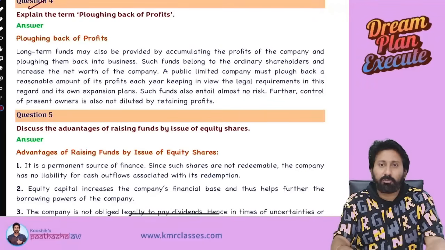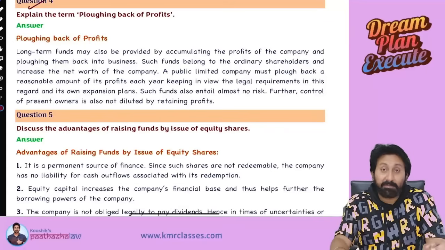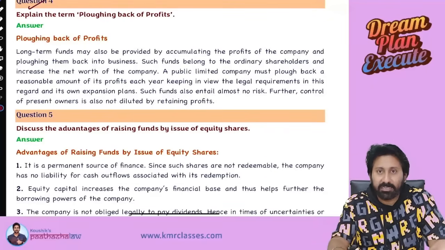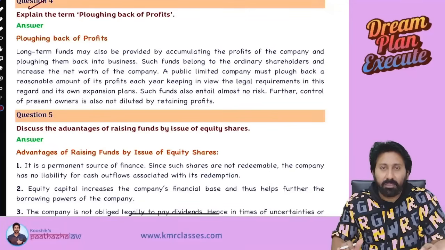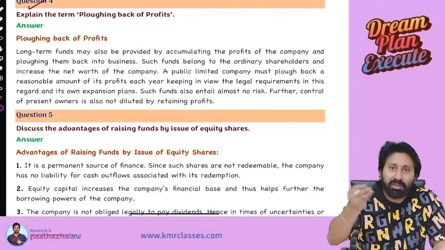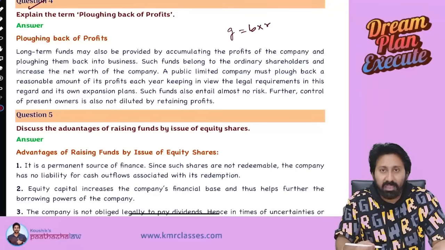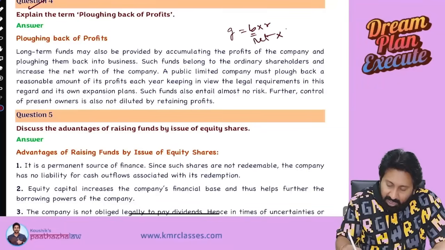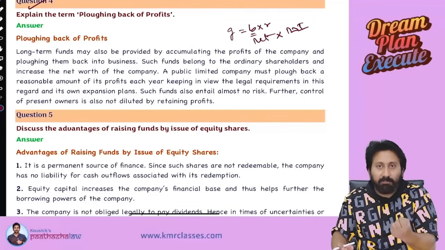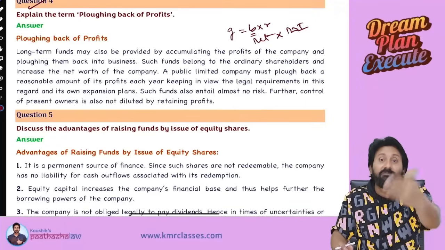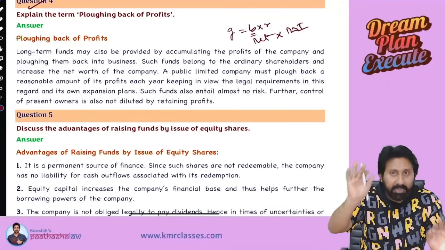Whenever a company wants to make any long-term investment, you need not always go for bank financing. Bank financing means you have to pay interest. Sometimes the company can also plow back the reserves and surplus and make investment. We saw in various models, the Walter model, the Gordon model. In the Gordon model, what is the logic? g equals b times r, correct? What is b? Retention. r is return on investment. What does it mean? Whenever you retain profits, invest them somewhere such that they give you extra return. Growth will be there. So plowing back of profits is compulsory for public limited companies.